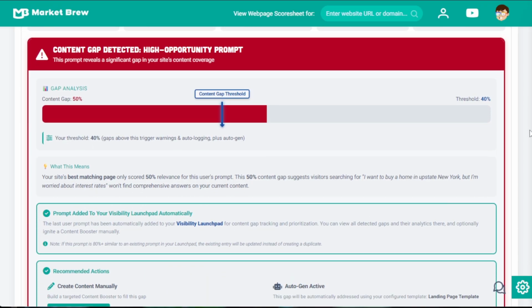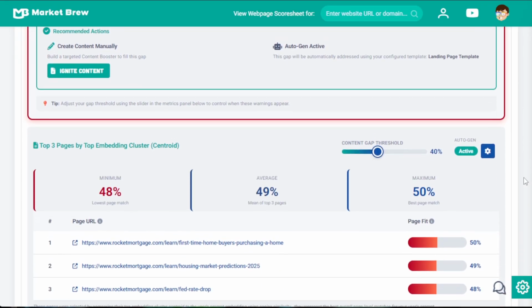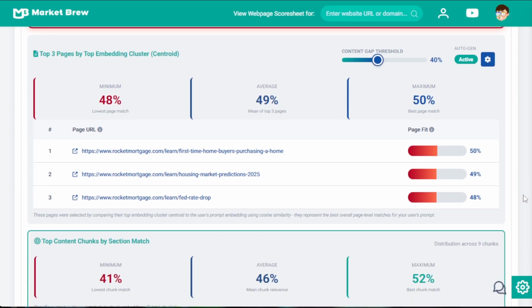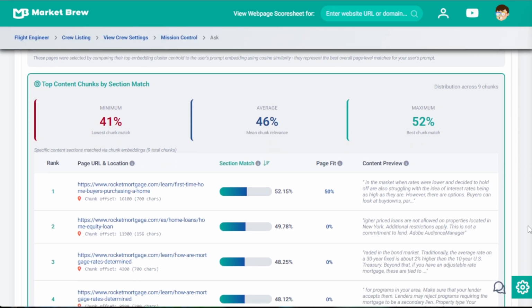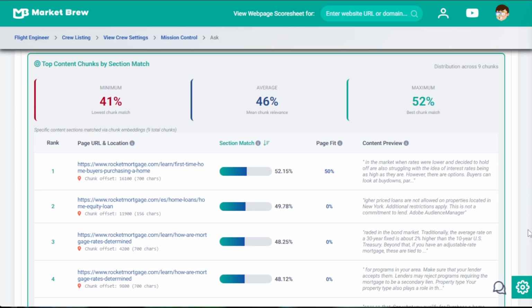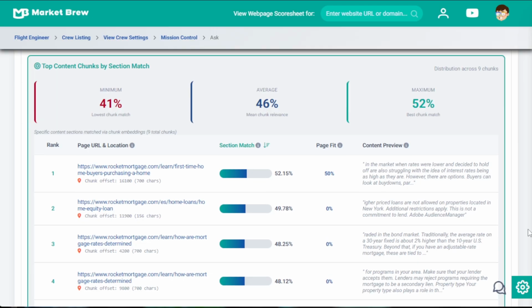Under the hood, Ask reads your website the same way modern AI search engines do, not by scanning keywords, but by comparing meanings. When someone asks a question, Ask breaks your pages into small passages and maps each one into a semantic space, a kind of 3D landscape of ideas. The system then finds the passages that live closest to the question inside that landscape. That's how Ask knows what part of your site actually answers the intent behind the words.